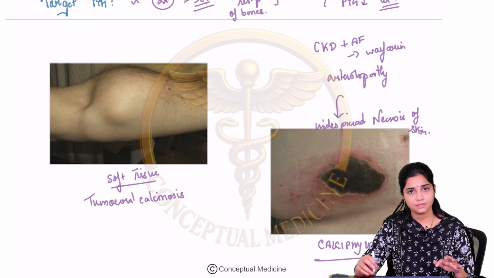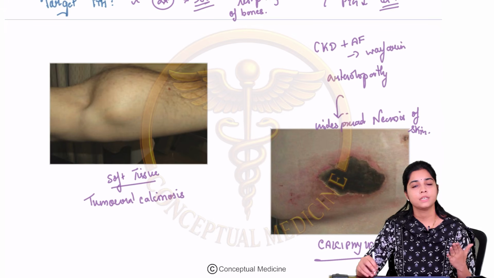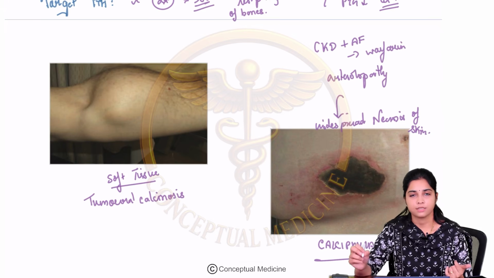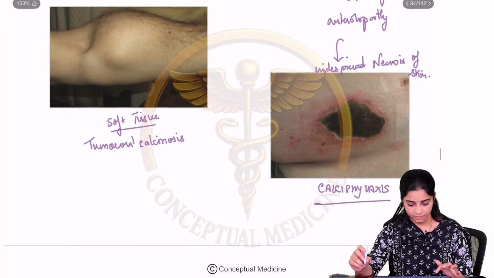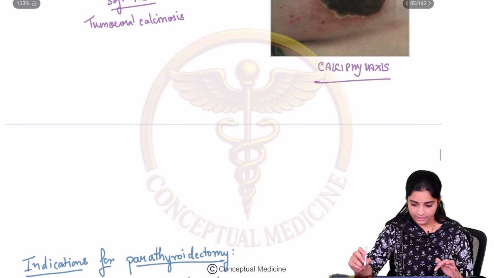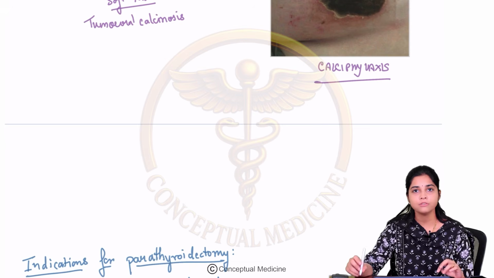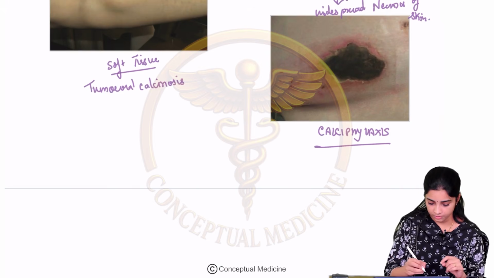Okay, so this is a devastating condition where you can have widespread skin necrosis in patients of CKD with hyperkalemia and who have been initiated on drugs such as warfarin. Okay, fine. So that is about your two types of high bone turnover disease and your low bone turnover disease.